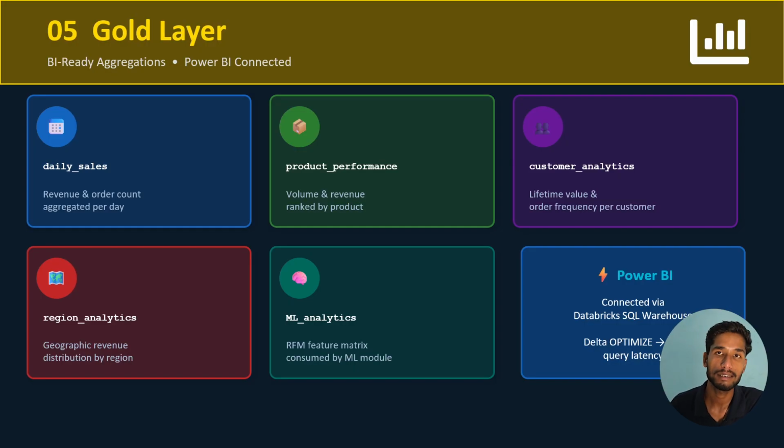Now we are in the gold layer. In the gold layer, it's time for data scientists to pick the data up and generate the business reports. We have built reports for daily sales, product performance, customer insights, region analytics, and ML analytics. Let me show you in the